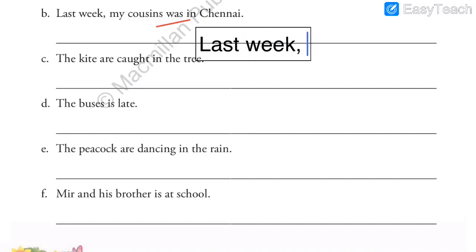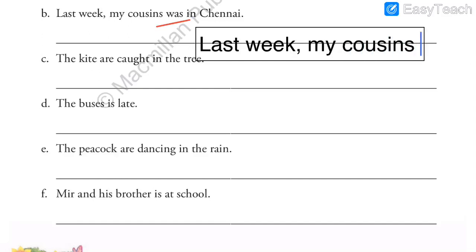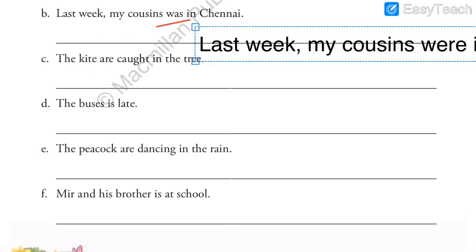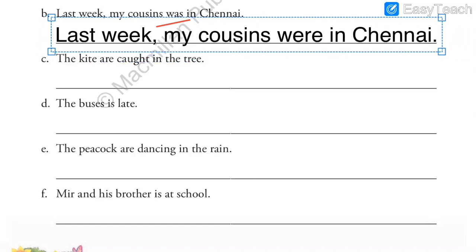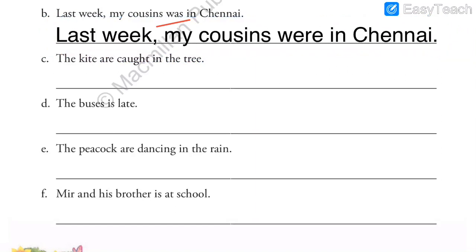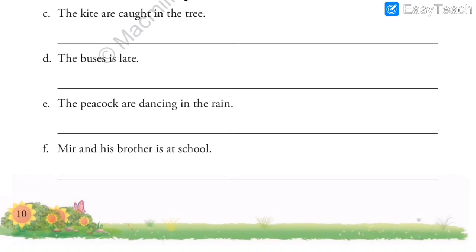Last week, my cousins were in Chennai. See, I have written C capital because it is the name of a place. So last week, my cousins were in Chennai. Instead of was, I have written were because it is cousins.